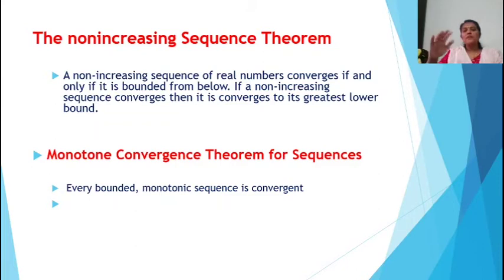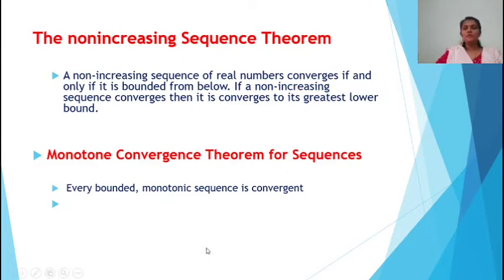So combining these two theorems, the non-decreasing sequence theorem and the non-increasing sequence theorem, we can state the monotone convergence theorem. That means every bounded monotonic sequence is convergent.